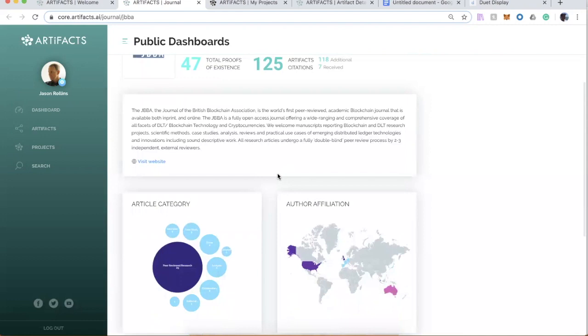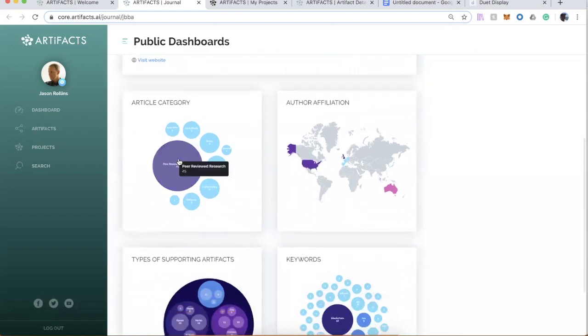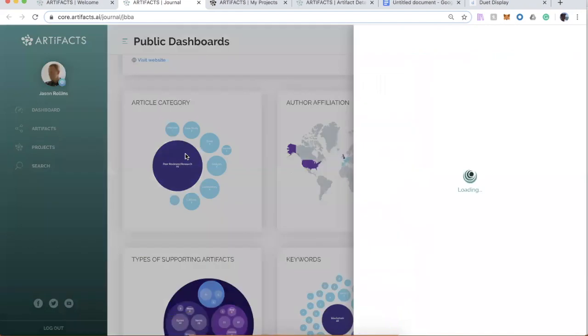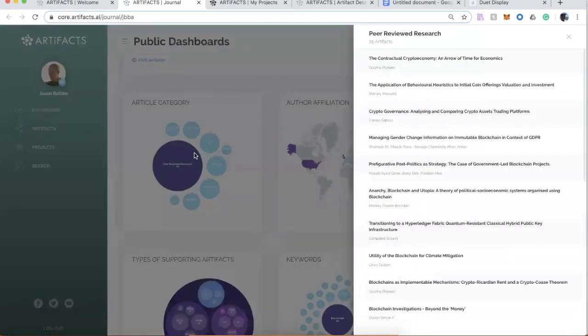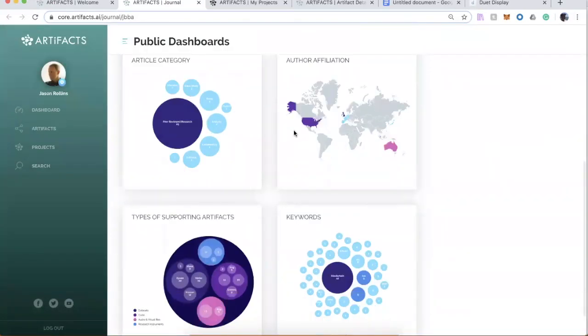We have some other basic information about the journal here. We have a couple of nice charts. Each of these charts represents a slightly different view, cutting through the data in the platform, again, related to the journal. So here are some peer review articles. We have other types of articles that are in the journal. Here's a nice view of the country affiliation, which is spread out pretty nicely all around the world: Asia Pacific, Europe, North America.